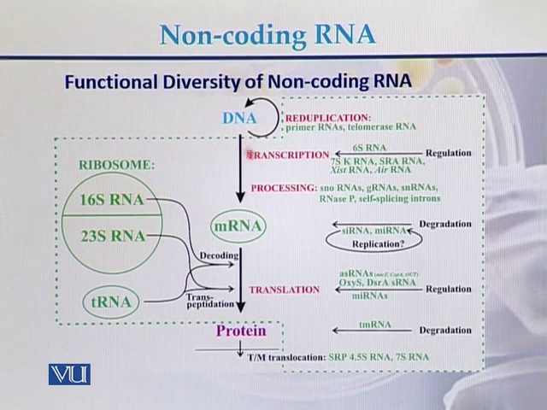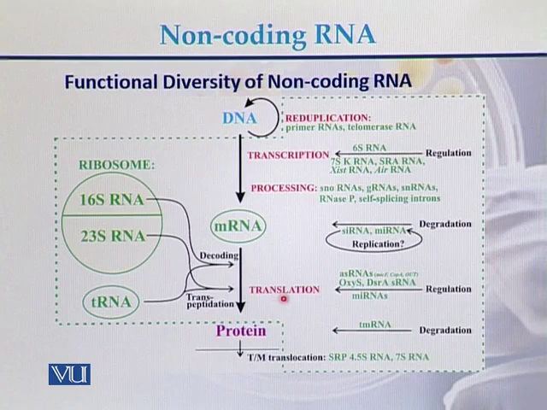And once the DNA is transcribed, then at the level of processing, there is a role of many non-coding RNAs like snRNA, gRNA, snoRNA, RNase P, and self-splicing introns. So they also have a role during the processing of the premature RNA. Once the mature messenger RNA is produced, there are different RNAs that have a role in the degradation of the messenger RNA. Those RNAs are siRNA and miRNA.